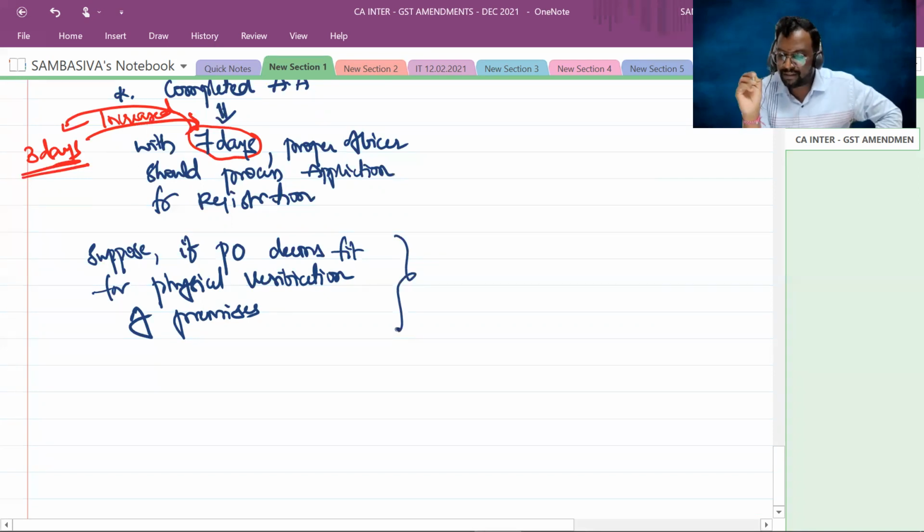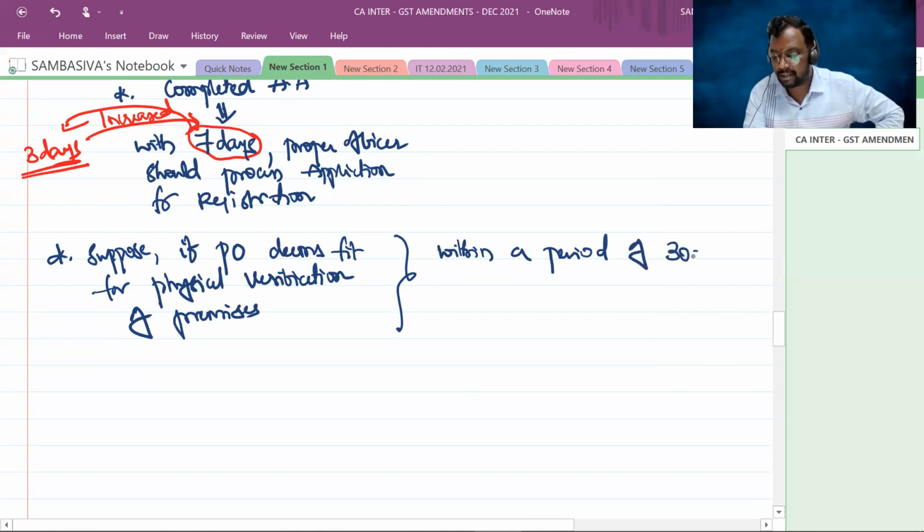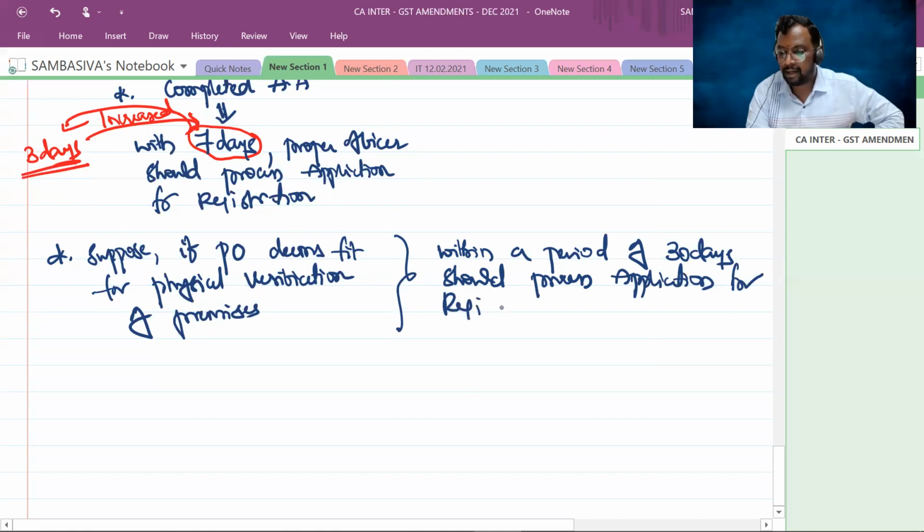Now, if the physical verification of the premises is required, within a period of 30 days the proper officer should process the application for registration, and he has to allot the certificate of registration to the supplier.